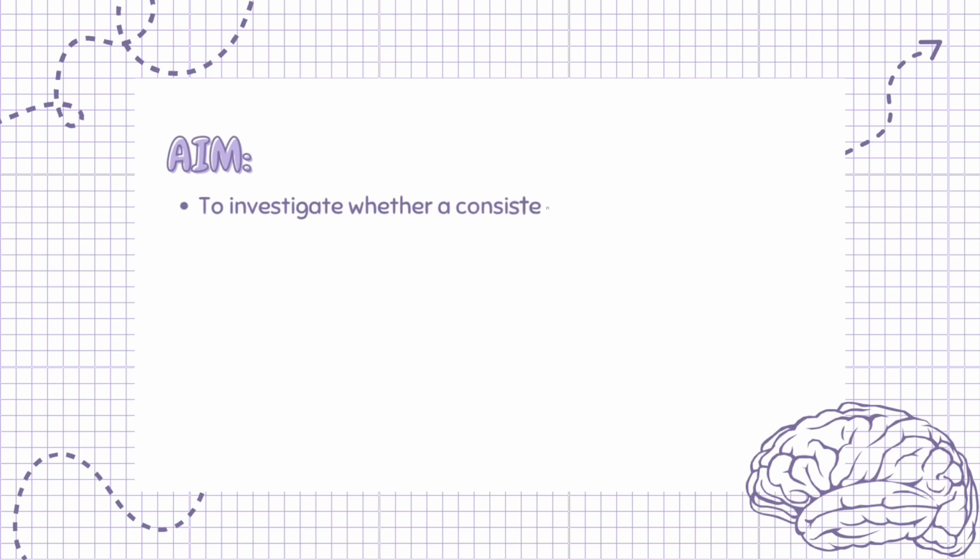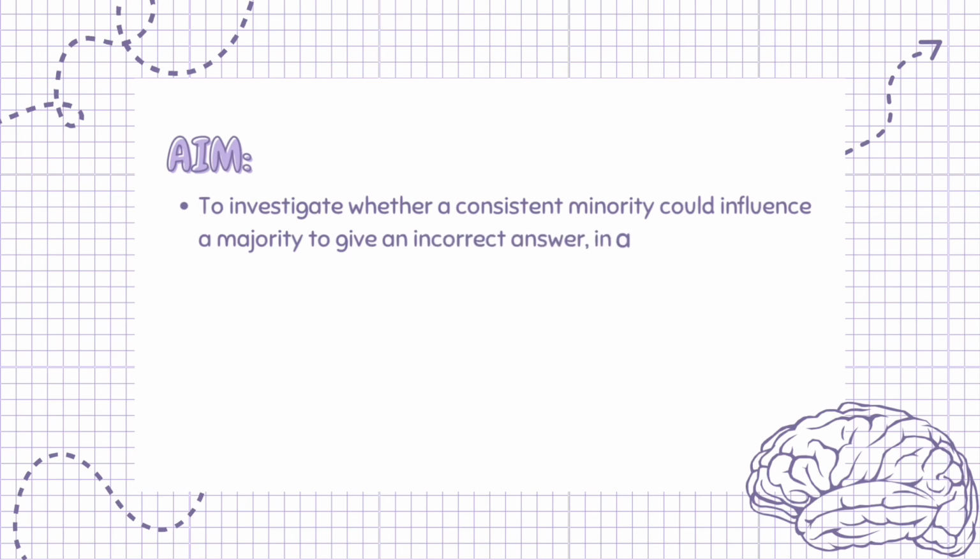Moscovici aimed to investigate whether a consistent minority could influence a majority to give an incorrect answer in a color perception task.